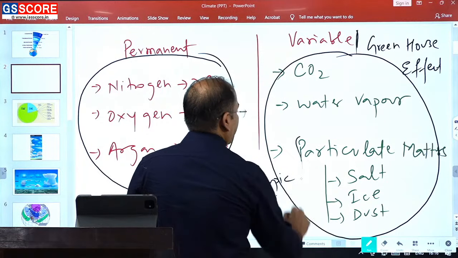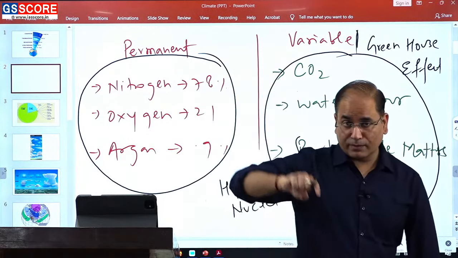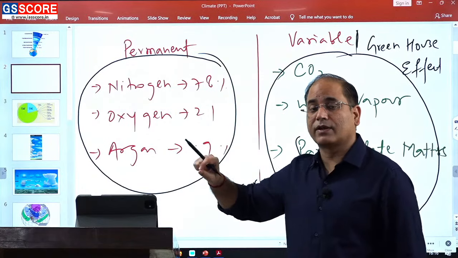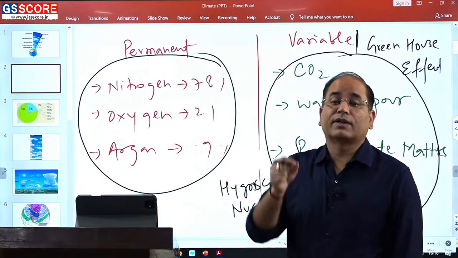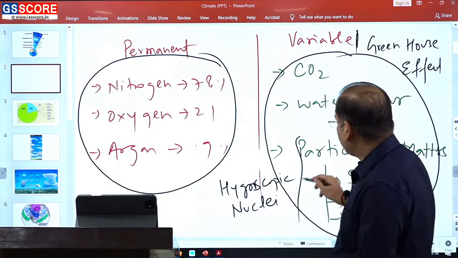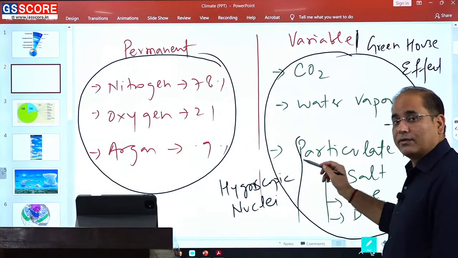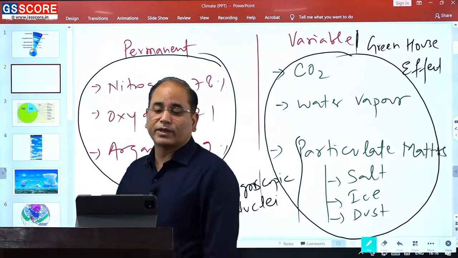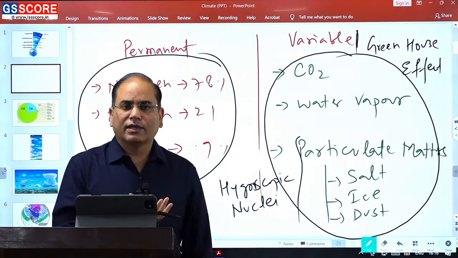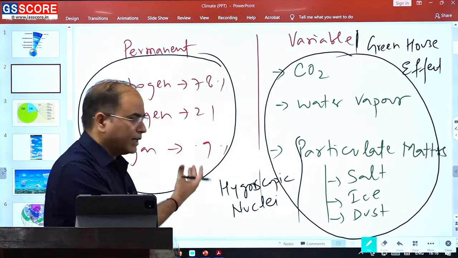nuclei. So, for this characteristic, around the ice crystals and around the dust particles, there is a process of condensation. Condensation takes place around the particulate matter, and these particulate matters are simply known as hygroscopic nuclei in the terminology of that particular condensation process.